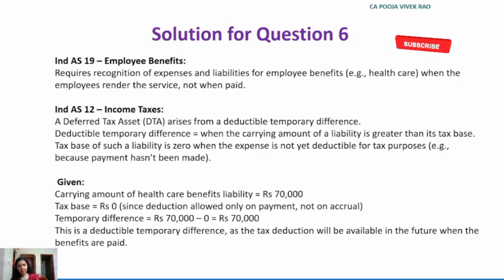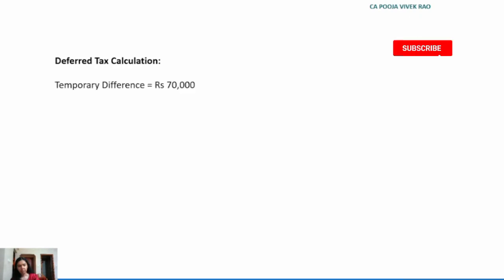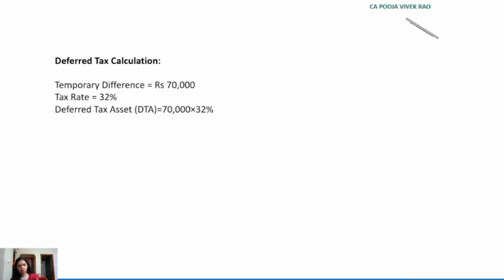So now let's see the deferred tax calculation. As stated earlier, this will lead to a deferred tax asset because tax deduction will be available in the future when the benefits are paid. So deferred tax is temporary difference into the tax rate. So temporary difference is 70,000, tax rate 32%, hence deferred tax asset rupees 70,000 into 32% is equal to rupees 22,400.